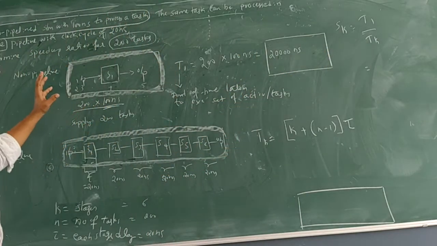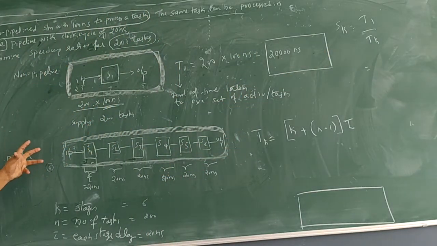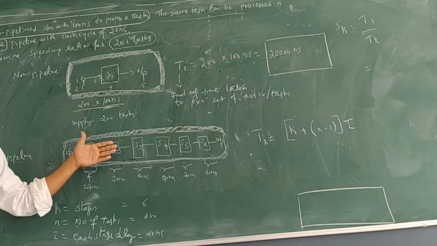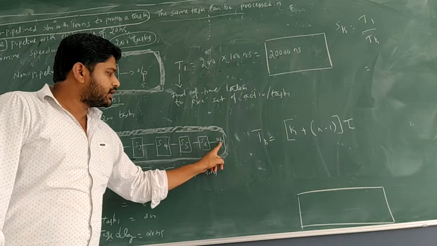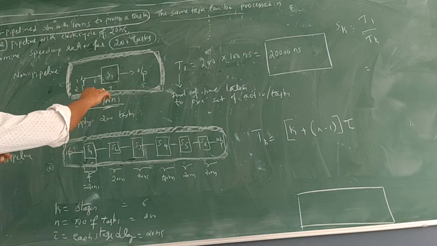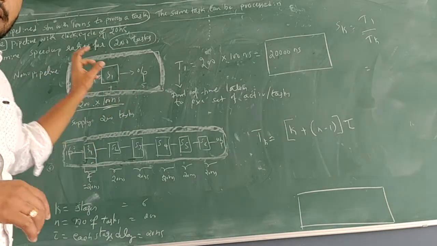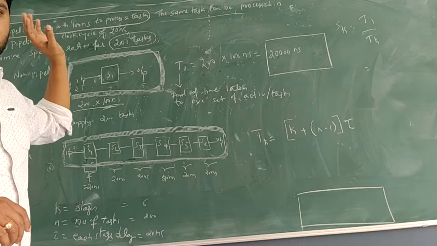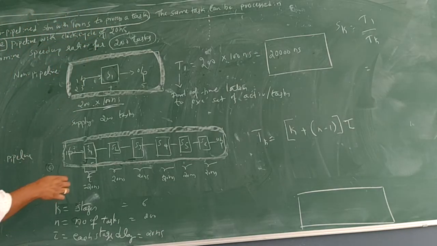So now we will take the same 200 set of activities and supply them to this pipelined system to get the output. One important factor I will read out from the problem: the pipeline of 6 stages has a clock cycle of 20 nanoseconds. Clock cycle of 20 nanoseconds means what?